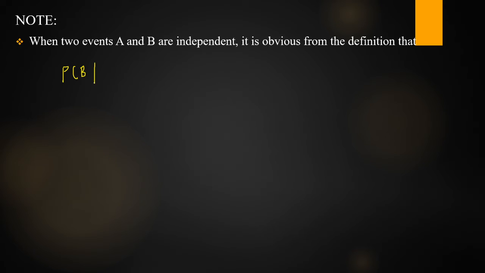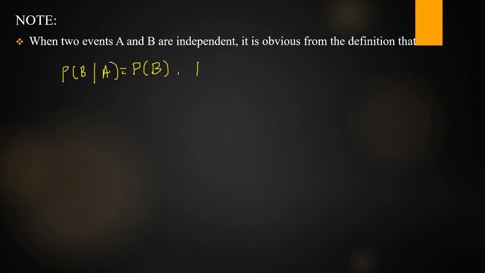B does not depend on A. So the probability of B given A depends only on P of B. So P of B given A can be written as P of B only, since A and B are independent and B does not depend on A. There is no use in writing A here. So P of B given A is equal to P of B.